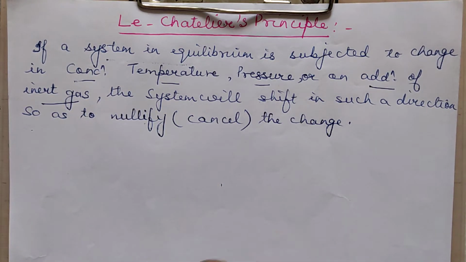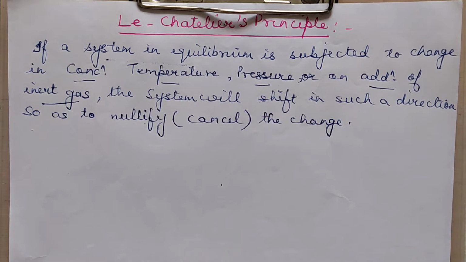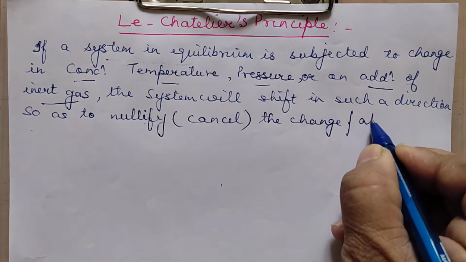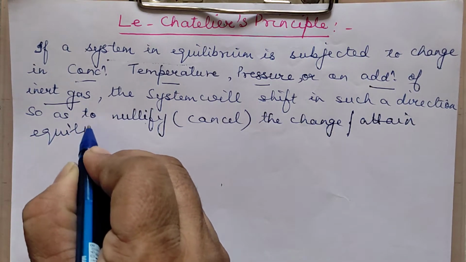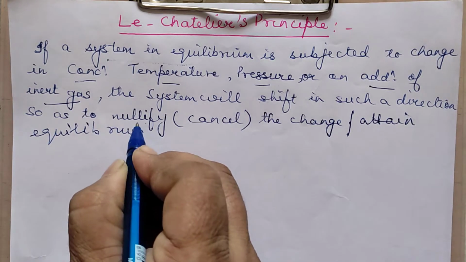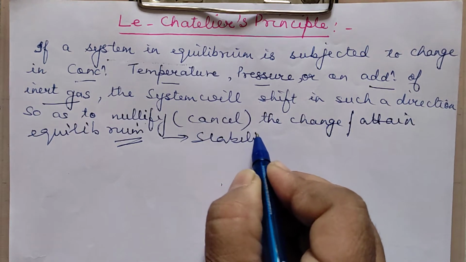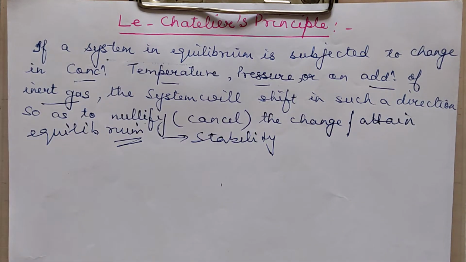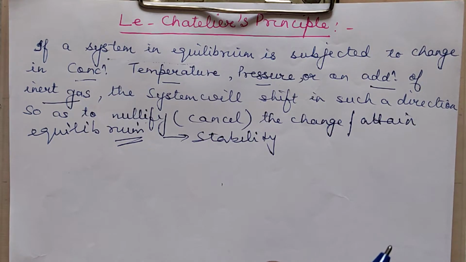to shift, means a system will try to move in such a direction so as to cancel the change. So as to cancel the change means it will try to attain equilibrium again. That means it will try to achieve stability, because equilibrium is such a position for a system in which it is very stable. So if you try to disturb a system, it will again try to achieve the stability.